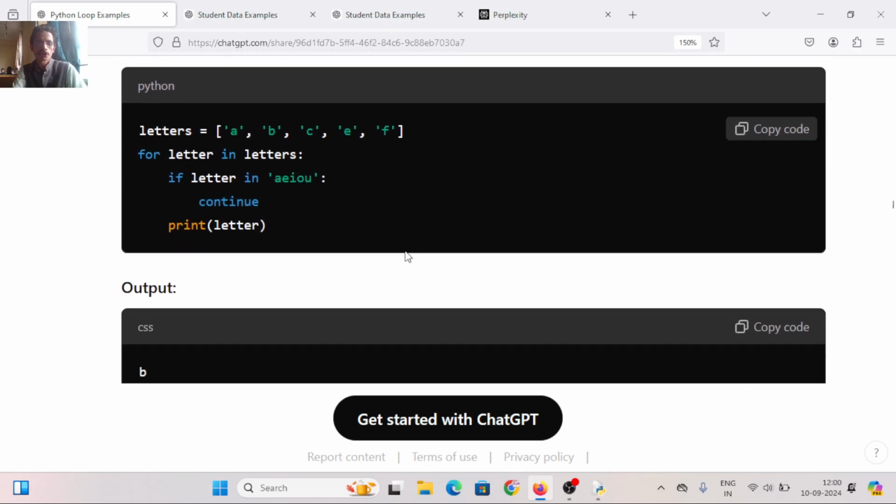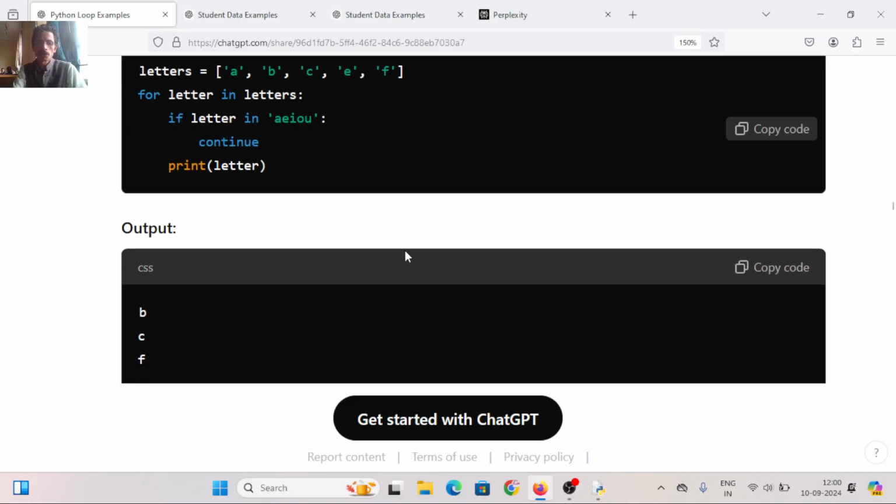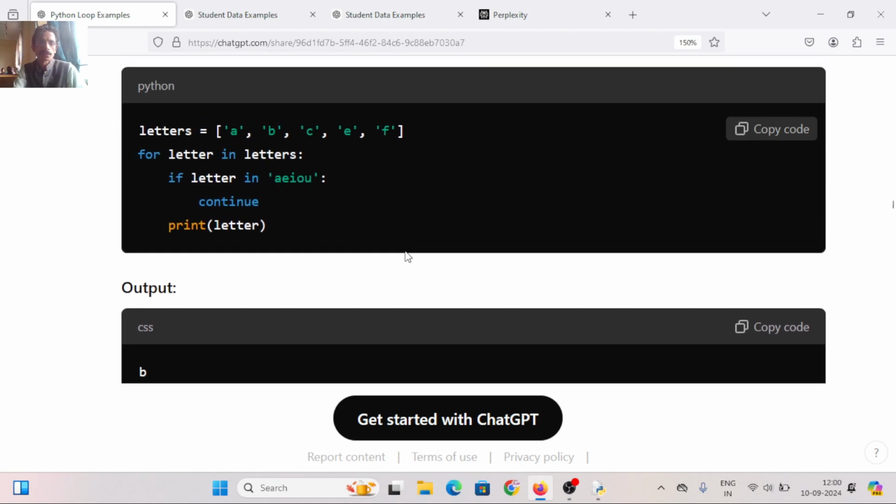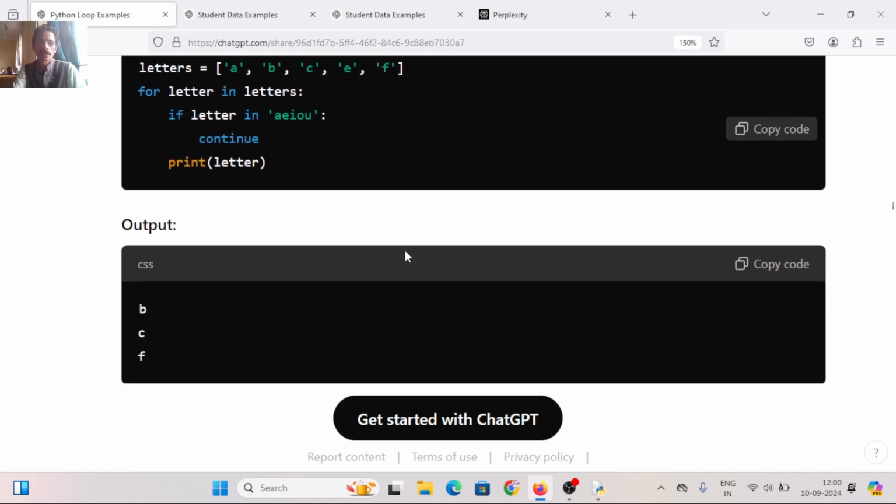Skipping vowels. I have to skip only the vowels and print all other letters. Use continue. For letter in A, E, B, C, F, if the letter is a vowel, continue. So it will print all the letters that are non-vowels, the consonants. A is a vowel, E is a vowel. That's why A and E are skipped. We get B, C and F. Clear?